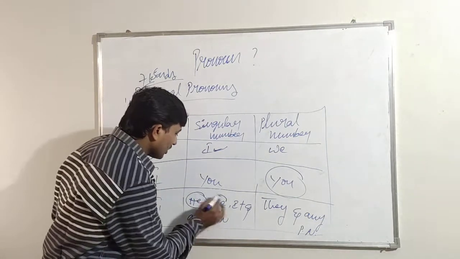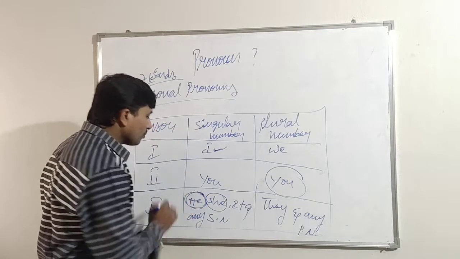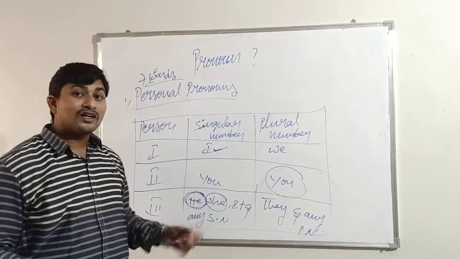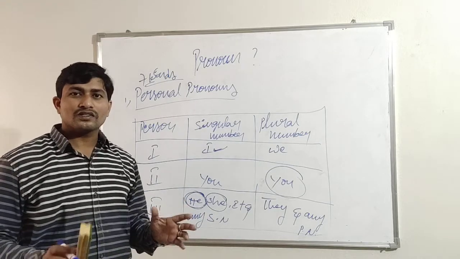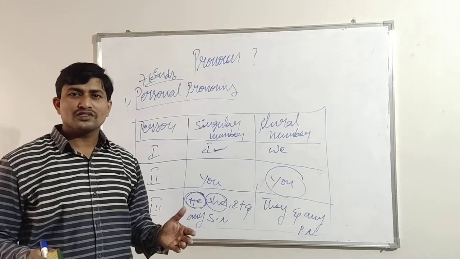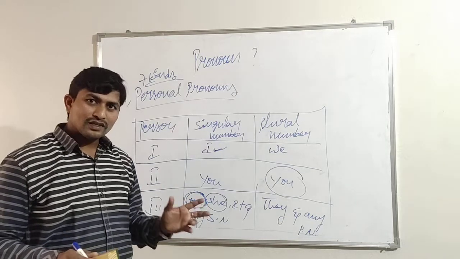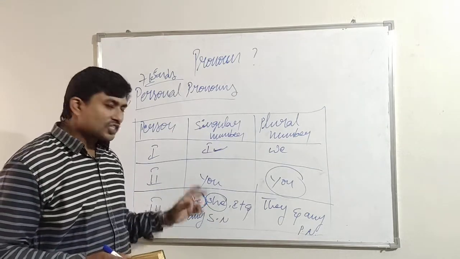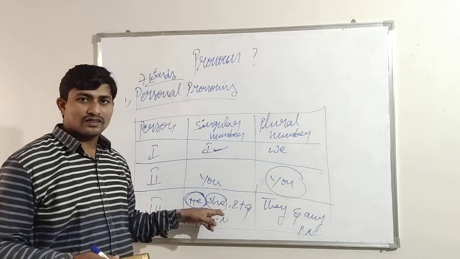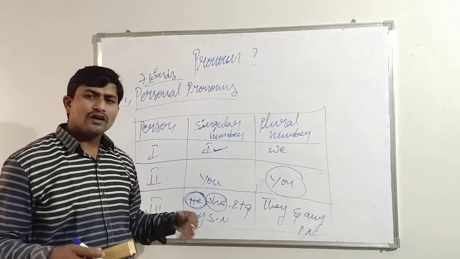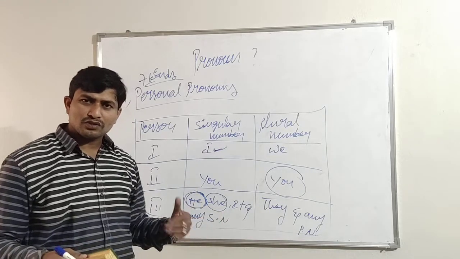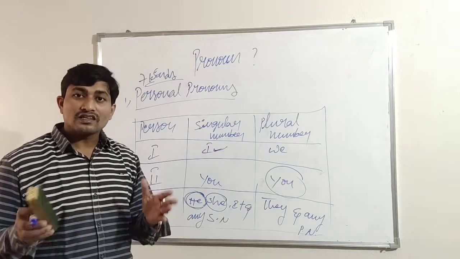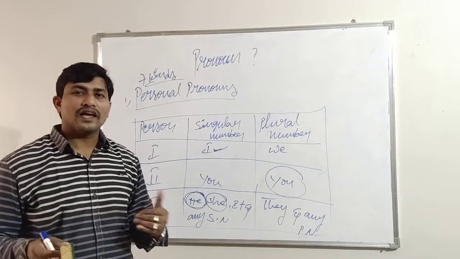And she is also the same. But who is he? This is used for masculine gender. Yesterday we discussed what masculine is: masculine is used for men, boys and male animals. And she, what is this? Feminine. What is feminine? Feminine nouns are the words which are used for women, girls and female animals.